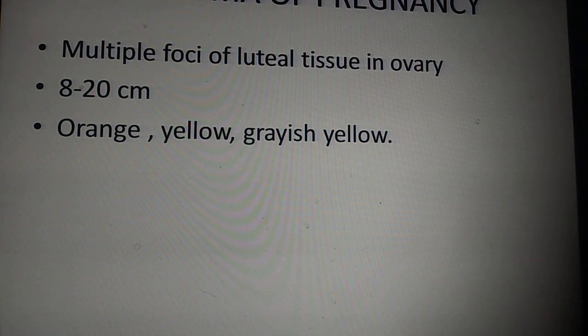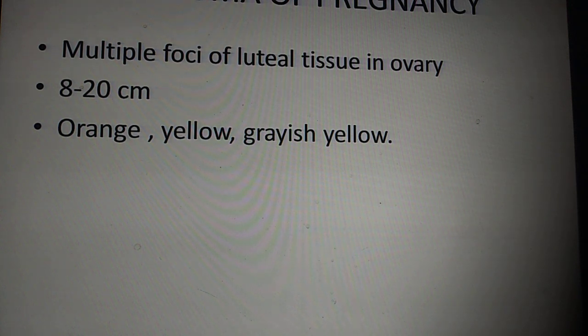Then there is this entity called luteoma of pregnancy where there are multiple foci of luteal tissue in the ovary. It is generally seen during cesarean section. Sometimes both the ovaries will be bulky and large, about 8 to 20 centimeters in size. Generally what we see is about 6 to 8 centimeters. It will be orange yellow or grayish yellow. Okay, so it can mimic a tumor. It can look like a tumor grossly, but it is a condition that is seen in pregnancy.